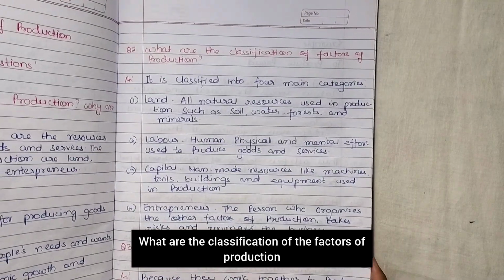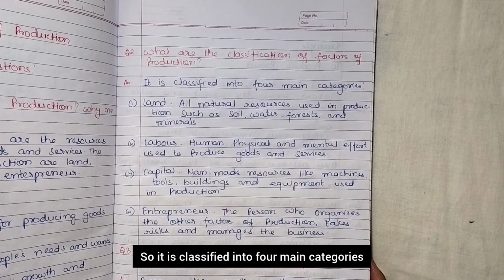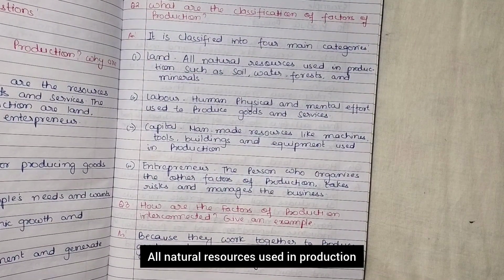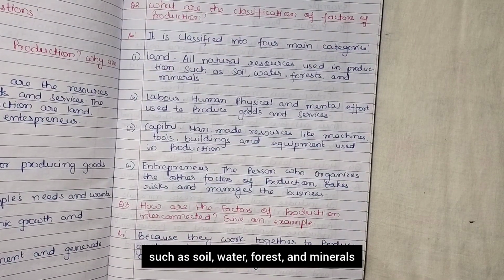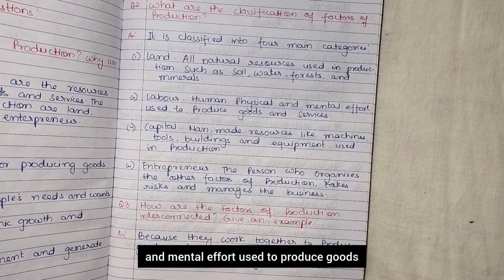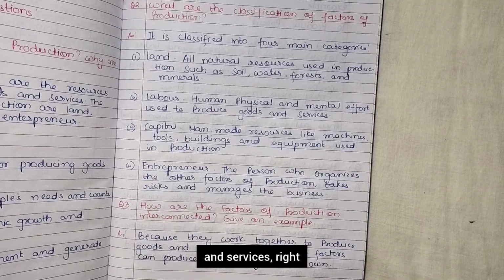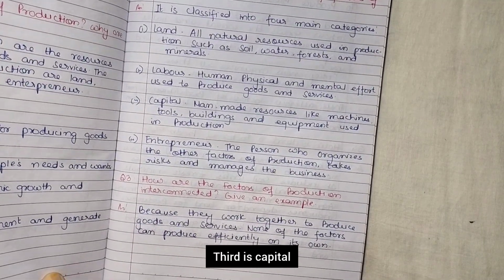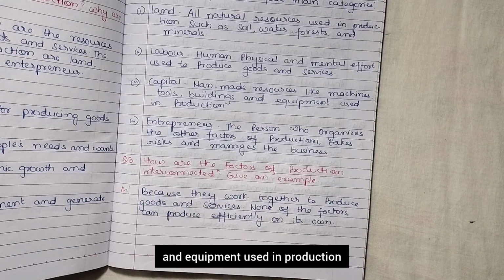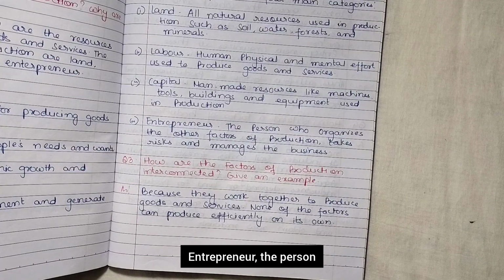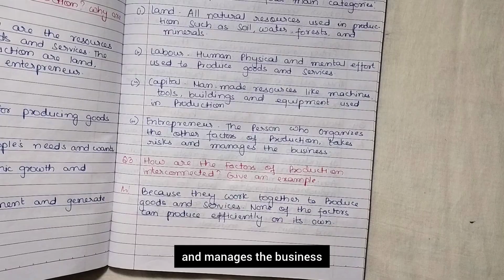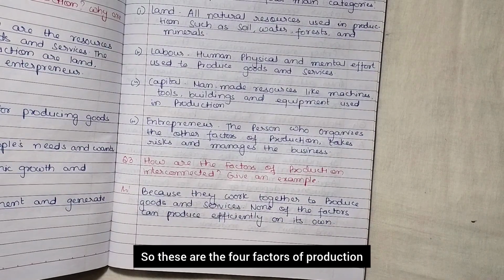What are the classifications of the factors of production? So it is classified into four main categories. First is land. All natural resources used in production such as soil, water, forest and minerals, they come in land. Labor, human physical and mental effort used to produce goods and services, right? Third is capital, man-made resources like machines, tools, buildings and equipment used in production. Entrepreneur, the person who organizes the other factors of production, takes risks and manages the business. So these are the four factors of production.